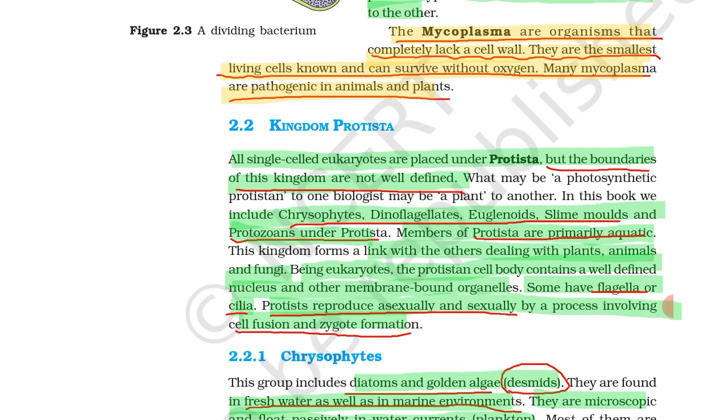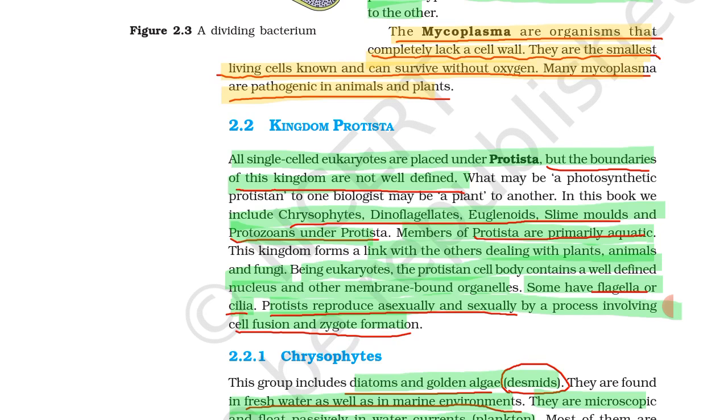You have to keep in mind that kingdom Protista has single-celled eukaryotes. They live in water, which means they are primarily aquatic. The kingdom includes chrysophytes, dinoflagellates, euglenoids, slime molds and protozoans.